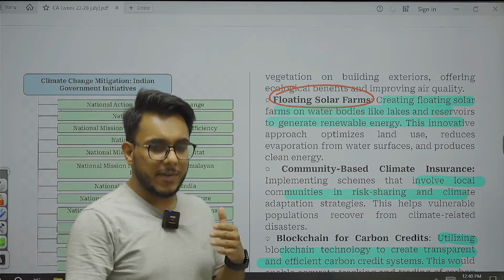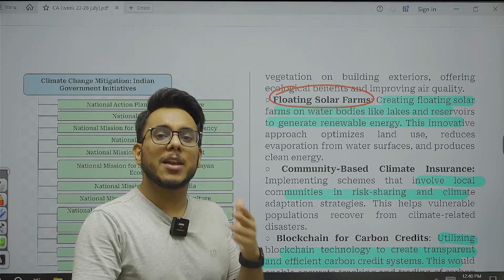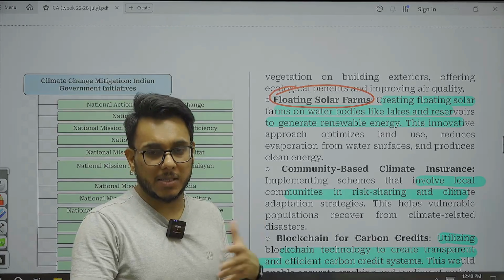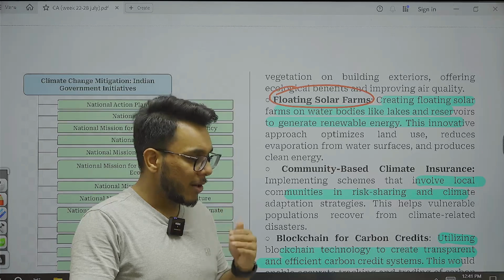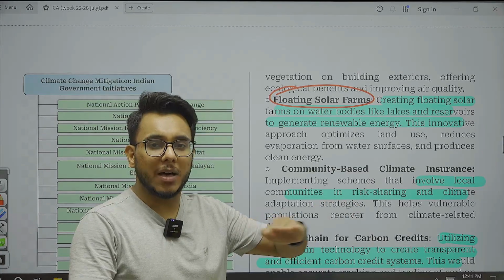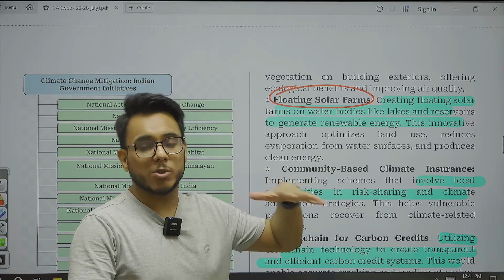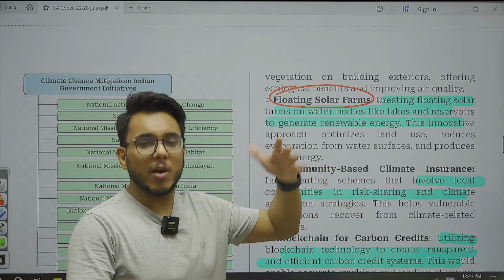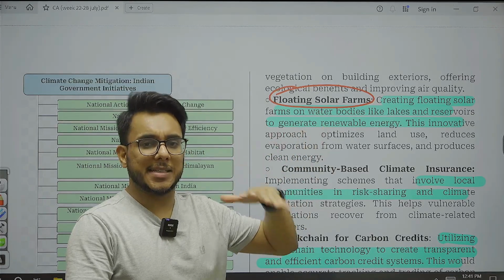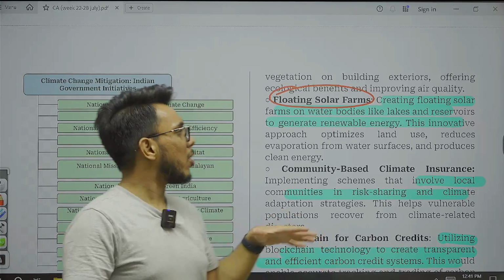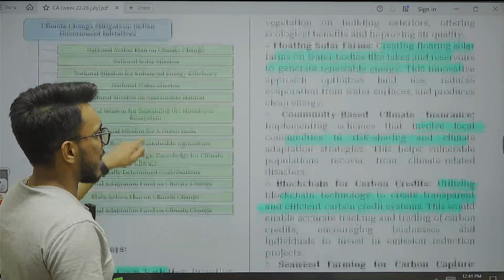So basically, when we talk about the solar parks, many number of times we see this particular thing that a lot of land is needed for solar parks. And because of that, there is always this issue. Now, what can be done on the canals, on the rivers, on lakes, reservoirs, water bodies? Floating solar parks can be developed. First of all, they will prevent the loss of water due to undue evaporation, and secondly, it will also minimize the cost. So floating solar farms can be explored.